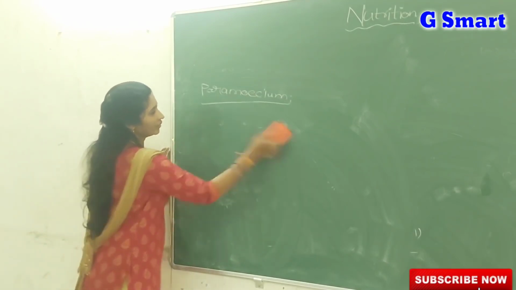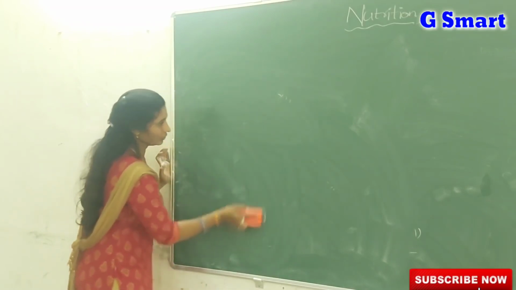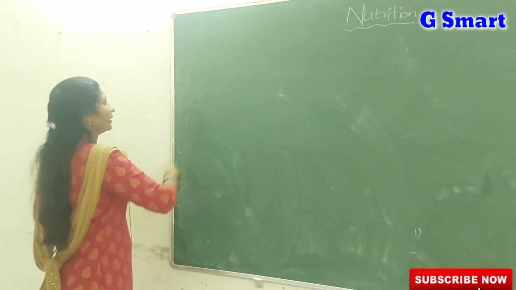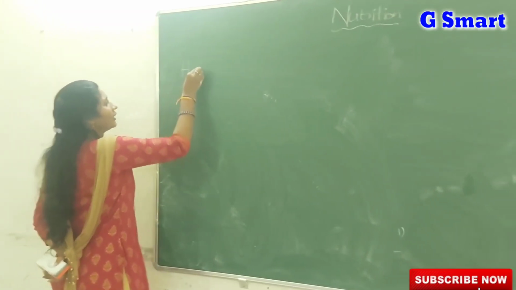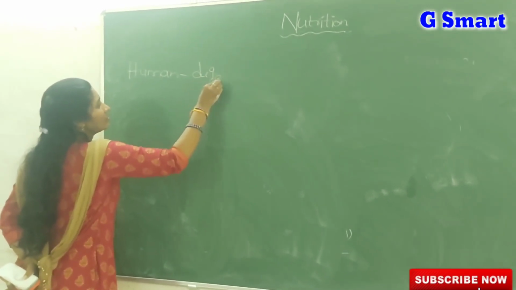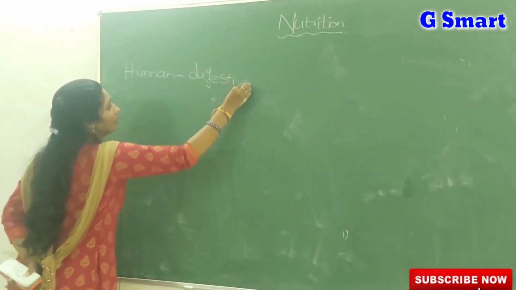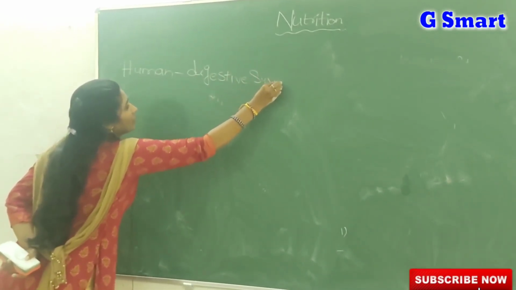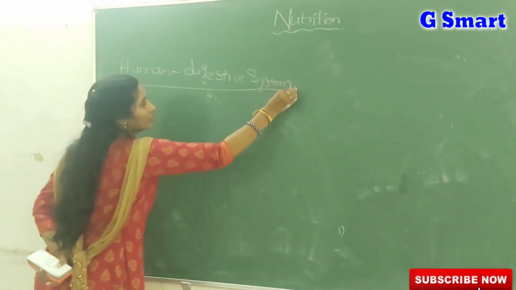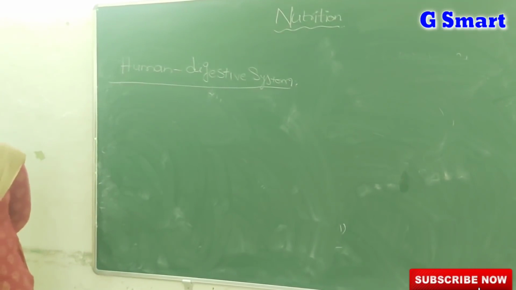Now we are entering into the most interesting and important topic, that is our digestive system, the human digestive system. Coming to humans, we eat a variety of food items daily, with no limit actually.